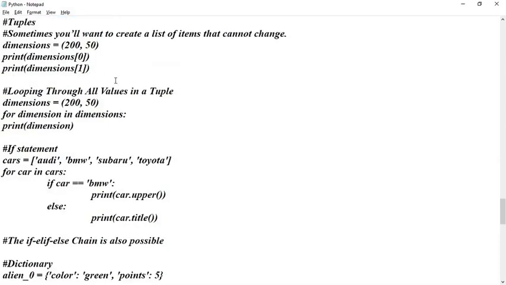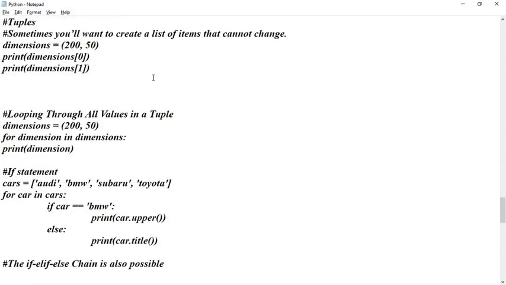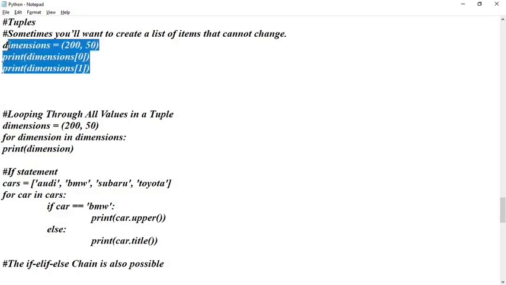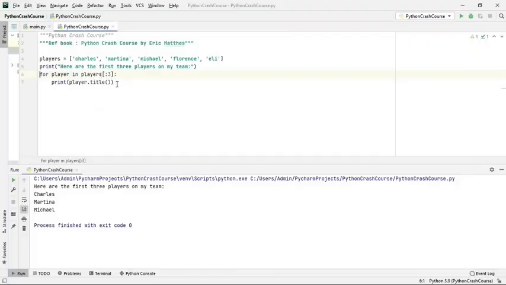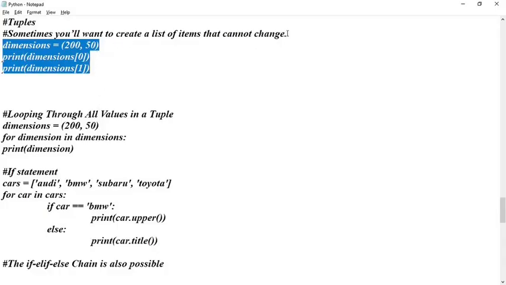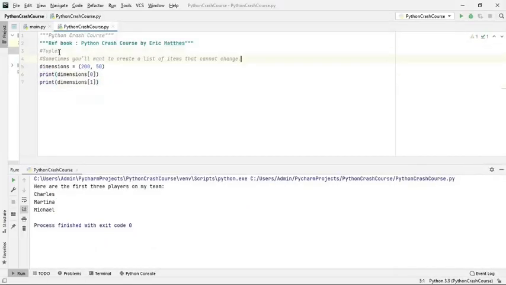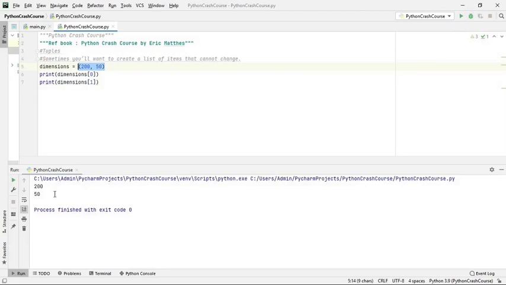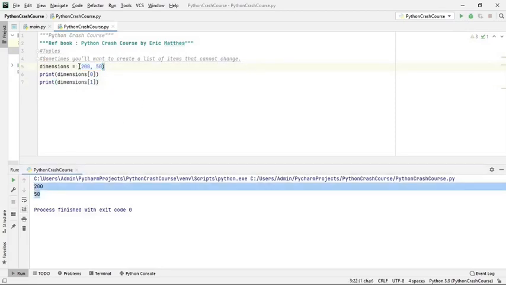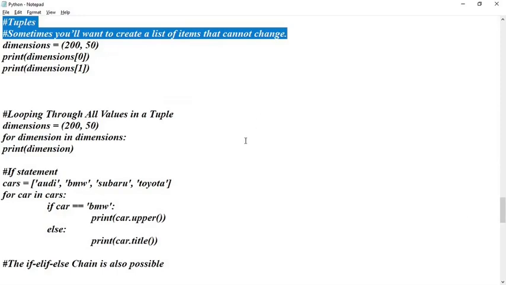And then next we have this concept, tuple, if you remember. The difference between tuple and list is that in case of list we can change it, but in case of tuple you want to create a list of items that cannot change. If that is the case, then you should use tuple. Accessing a tuple is the same, like list, by indexing only. So I have made a dimension tuple which has 2 values, 200 and 50. So I am printing these 2 values. Only thing is that in tuple you have parentheses, which is slightly different from list.